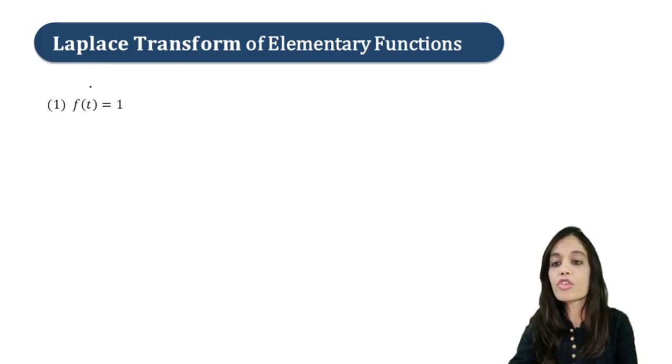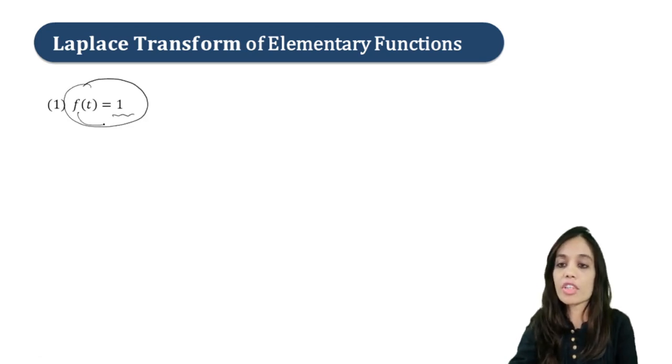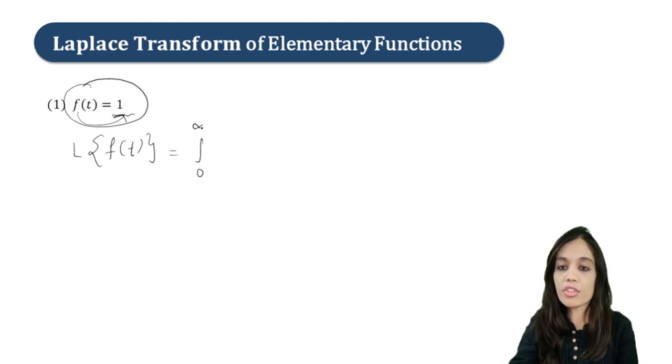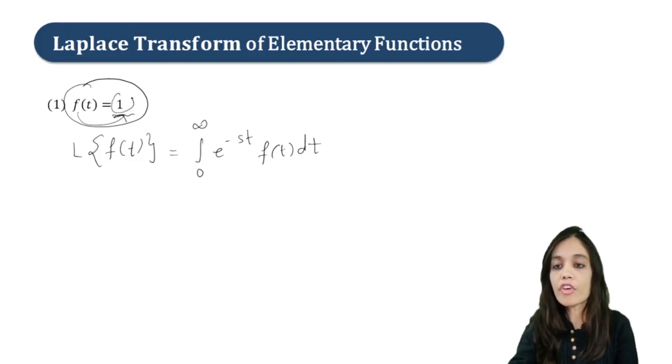So firstly we have to find the Laplace of 1, that is when our function is 1. So let us begin with the definition. Always use the definition to find the Laplace transform of the following properties. So we know Laplace of f of t is the integration from 0 to infinity of e raised to minus st f of t dt. Fine. So now our f of t is 1.